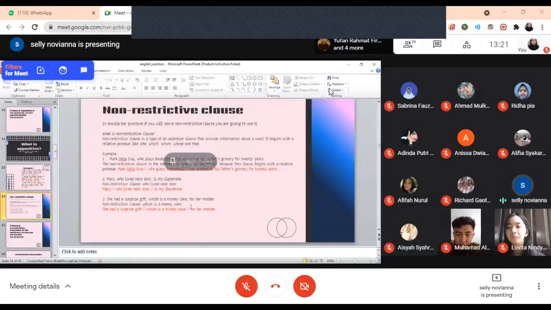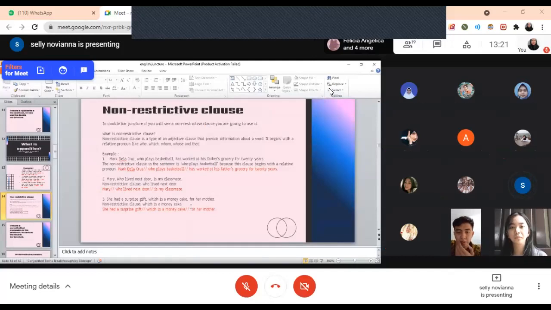Juncture, if you will see a non-restrictive clause, you are going to use it. What is a non-restrictive clause? A non-restrictive clause is a type of adjective clause that provides information about a word. It begins with a relative pronoun like who, which, whom, whose, and that.